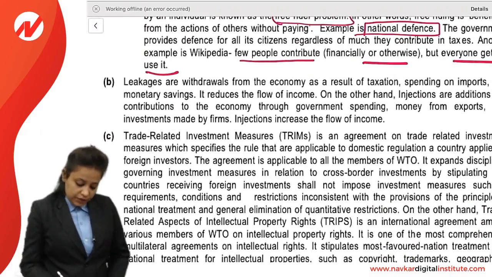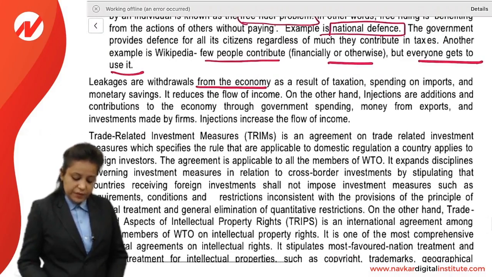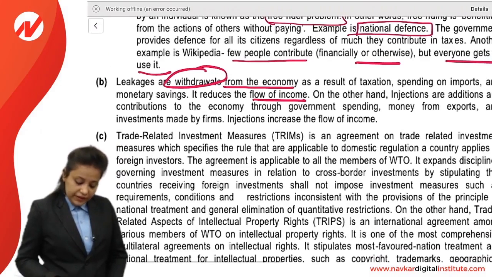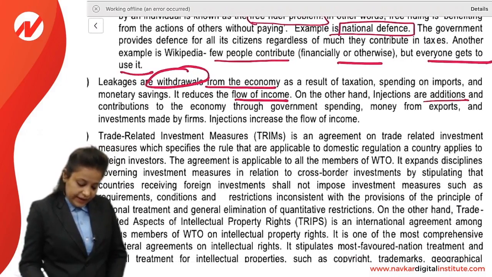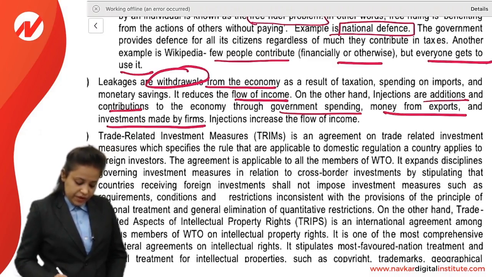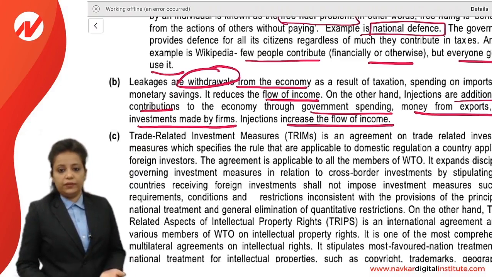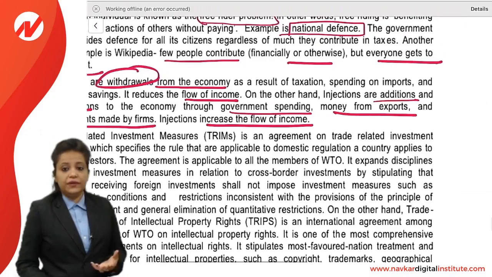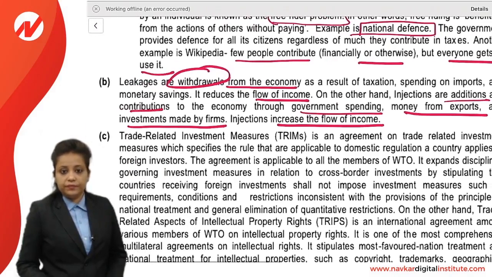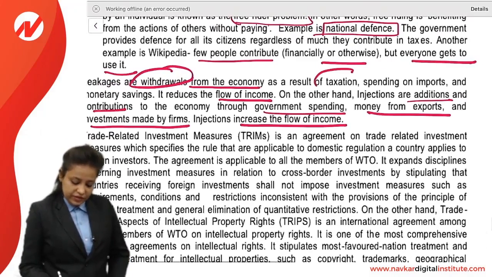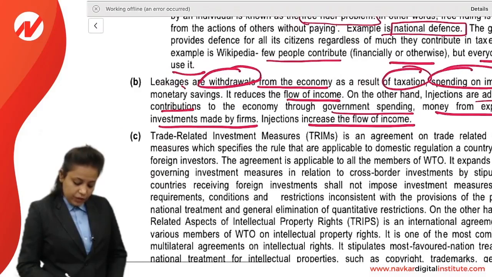Leakages are withdrawals from the economy as a result of taxation, spending on imports and monetary savings.